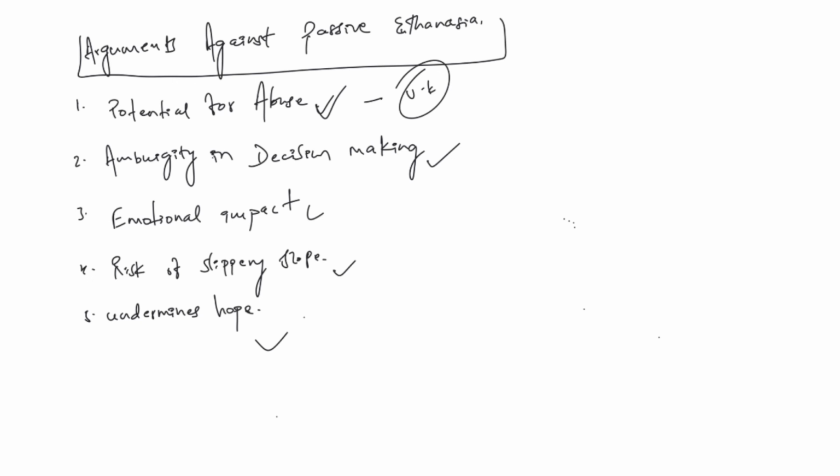Undermines the hope. This is one of the disadvantages. For example, people who are somewhat ill may have the hope that they will recover over time. By having these types of decisions, they may prematurely end or stop the treatment, because there is a chance that there may be recovery in the future and improvement in the patient's condition. By stopping suddenly, against the interest of the patients, this undermines the hope and willpower of the patient also. These are the challenges.